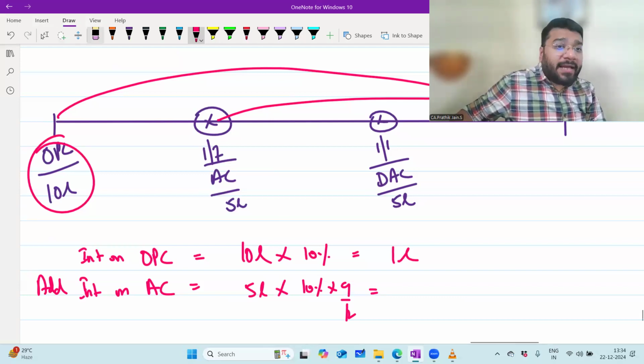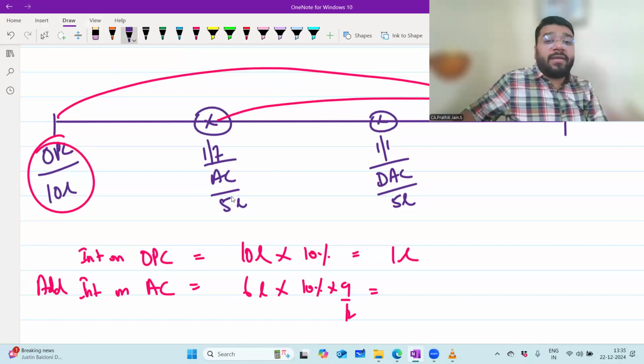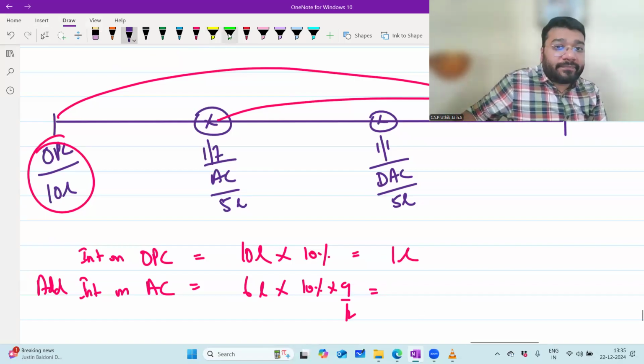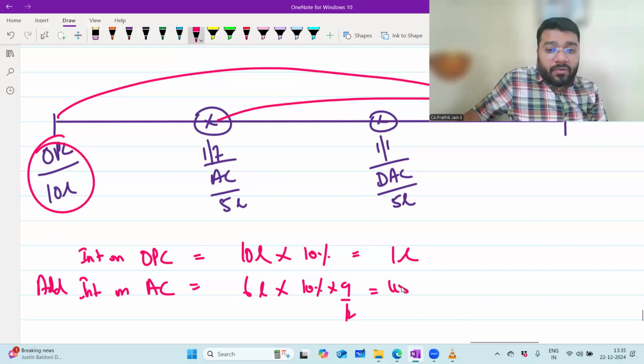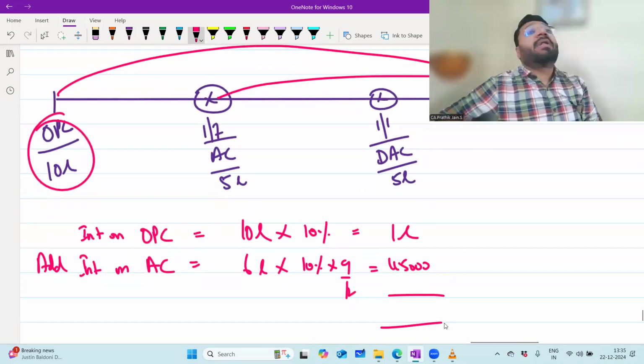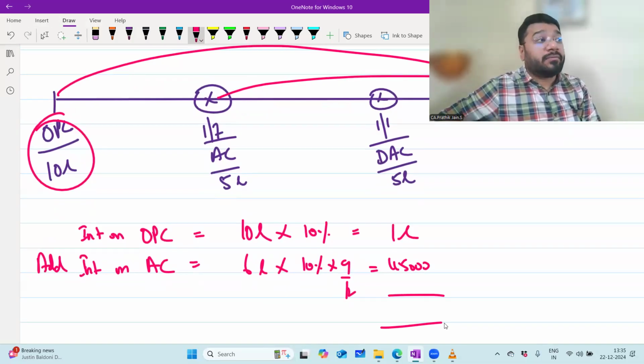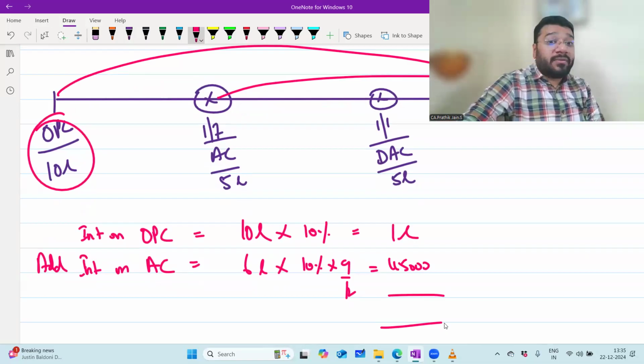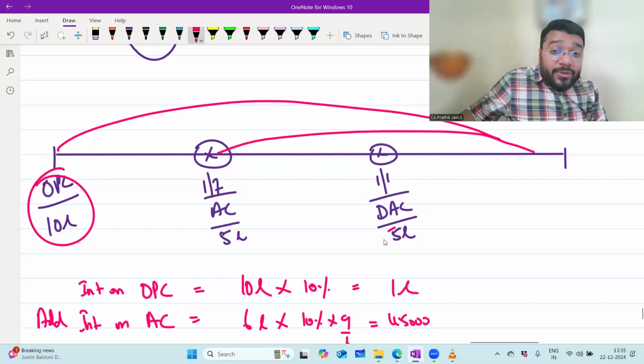Okay, if I make this 6 lakh, $45,000. 45,000. Correct? If you say if I add these both, this is my total interest on capital, my dear friends, you are wrong. Tell why wrong. 5 lakh rupees you withdrew.